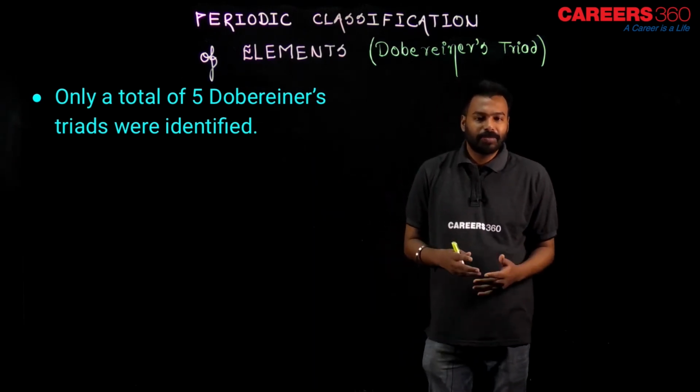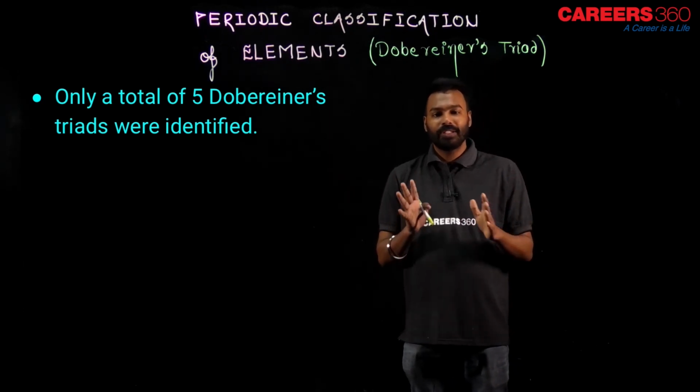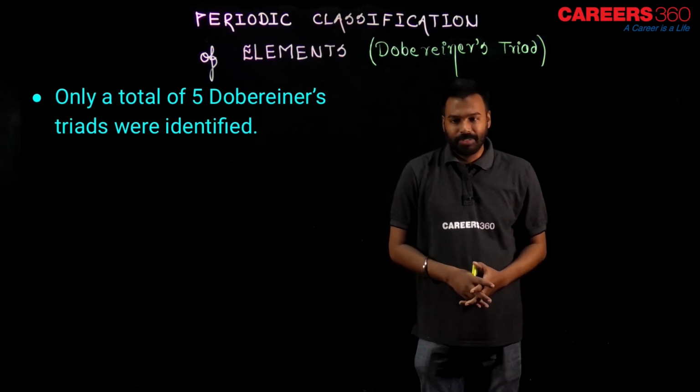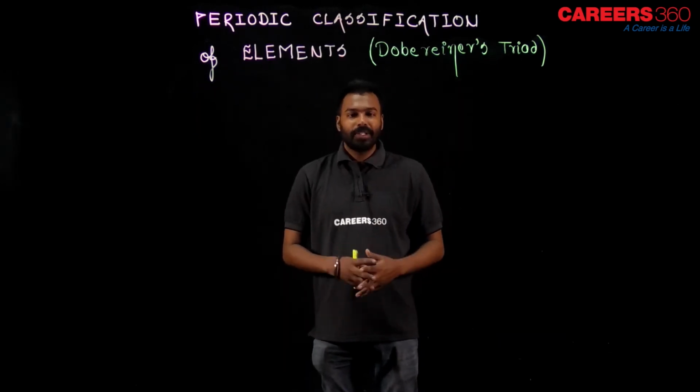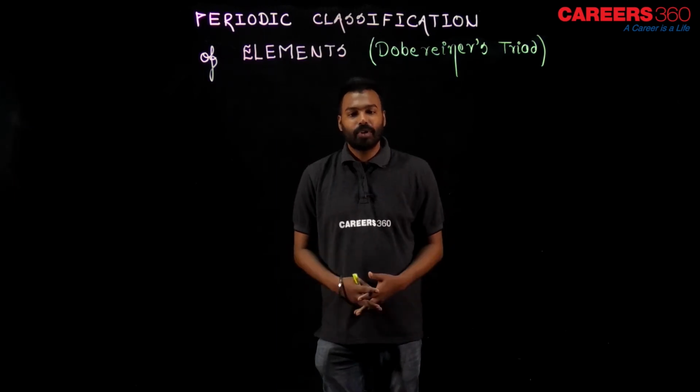Actually, I wanted to explain with 1 or 2 examples only, what is Dobereiner's triad rule, which is the average of the first and the last atomic mass. So, dear student, I hope you understood what Dobereiner's triad rule is and what the demerits of his rule are.